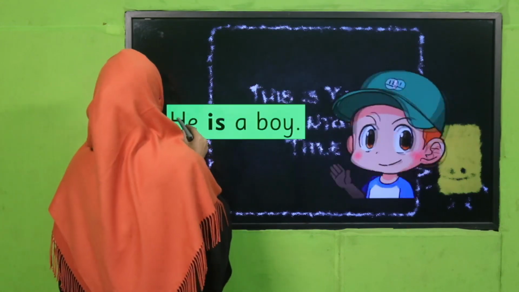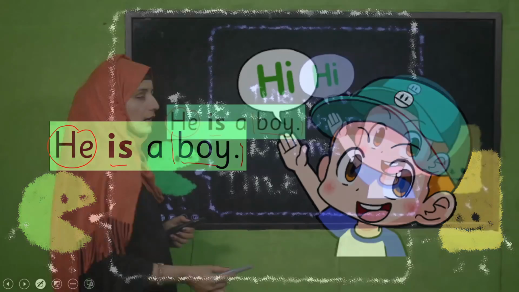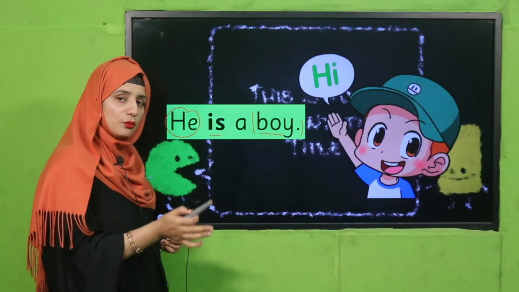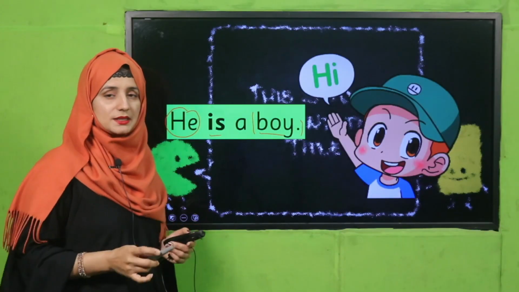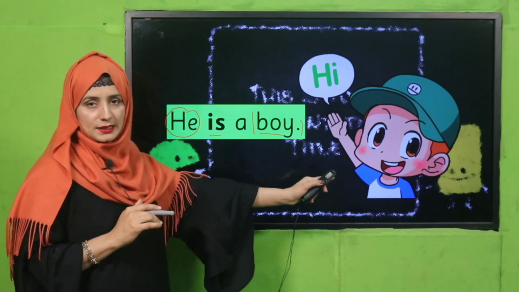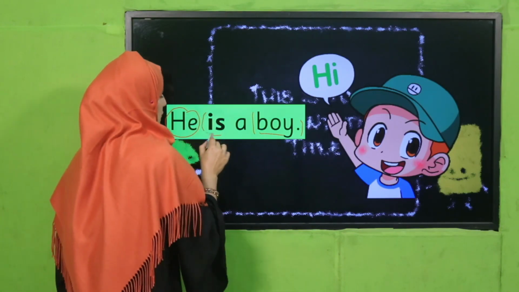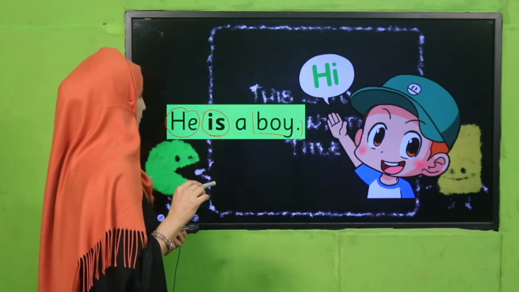Next. He is a boy. So keep remember, my dear students, when there is a naming word boy or a male, so then we have to replace it by the substitution word he. So he is a boy, so definitely he is one, single. So that's why we have used helping verb is.